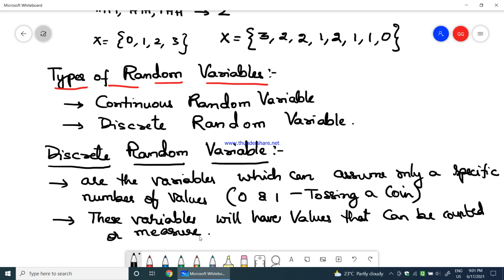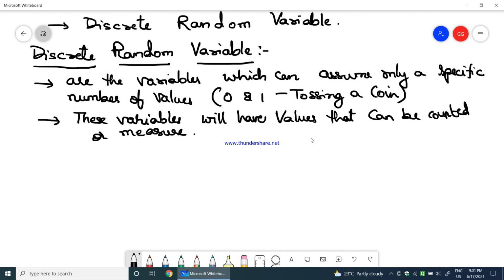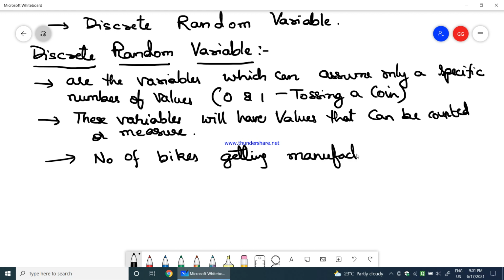Some of the examples that you can measure would be the number of bikes getting manufactured from a production unit.